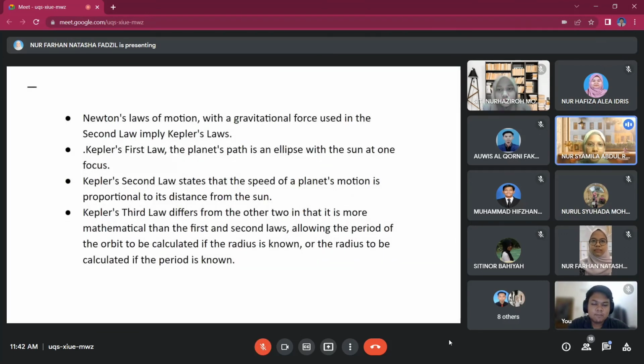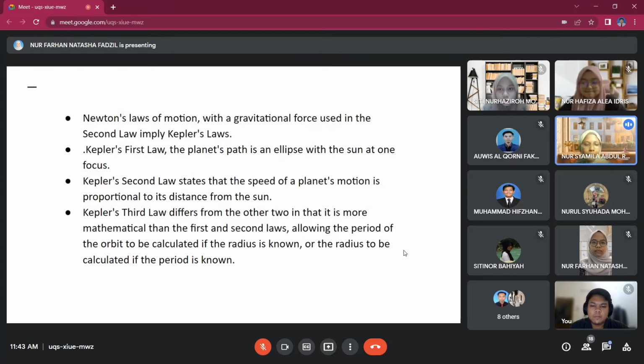The conclusion for this topic, which is gravitational and Kepler's law, is Newton's law of motion with gravitational force used in the second law implies Kepler's law, and the planets obey the same laws of motion as objects on the surface of the Earth. And according to Kepler's first law, the planet's path is an ellipse with the Sun at one focus. Although it was widely assumed at the time that the planets moved in circles around the Sun, Kepler's data proved this to be incorrect. Only by understanding that orbits are elliptical can we begin to explain many observed planetary motion phenomena.